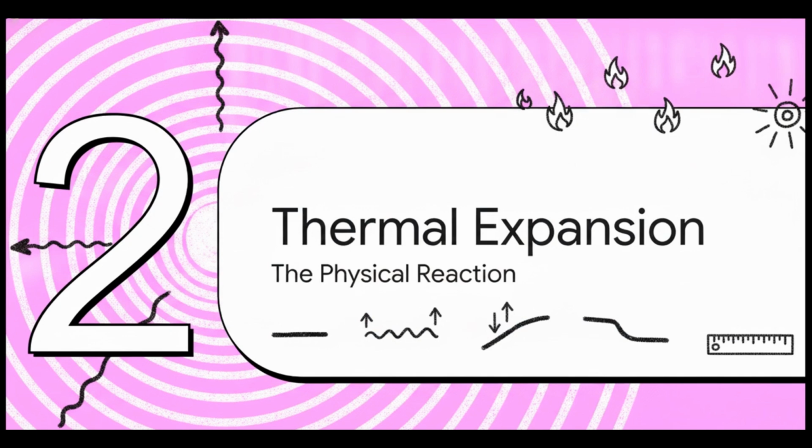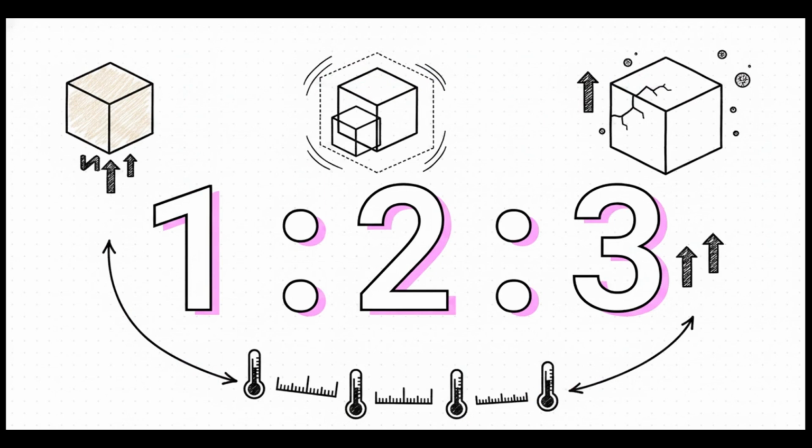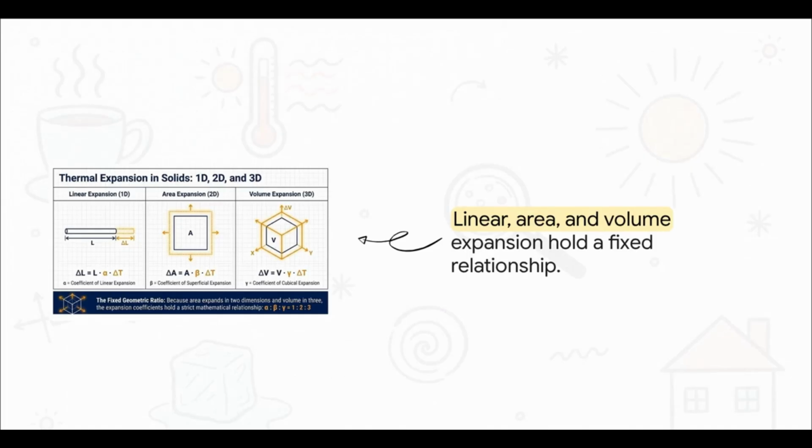Moving right along to Section 2, thermal expansion in matter, the physical reaction. Consider the numbers 1, 2, and 3. Now, in the realm of thermal physics, this isn't just some simple counting sequence. It's actually a strict, fixed geometric ratio that entirely governs how the solid objects all around us physically grow when they get heated up. You see, when you heat a solid object, it expands in every direction.